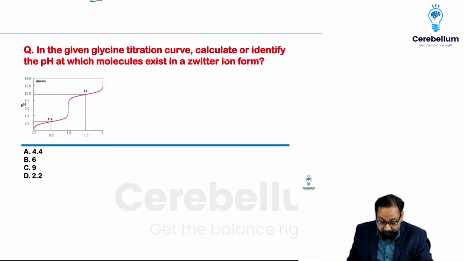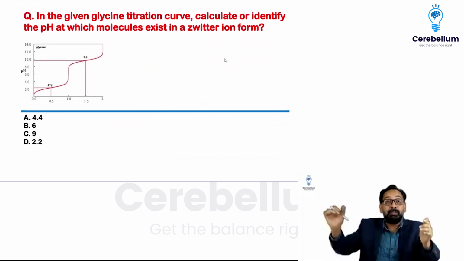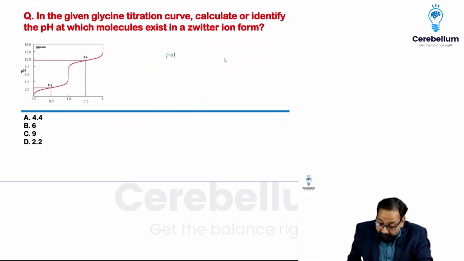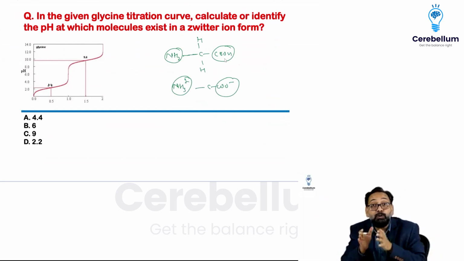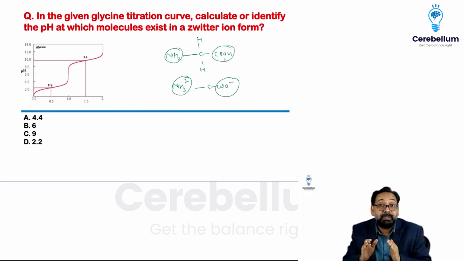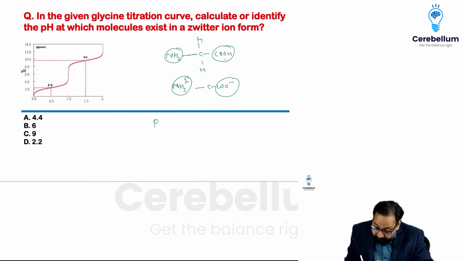Okay, now we come to this. We found that glycine, an amino acid, has two ionizable groups. We know that in an amino acid there is NH3 plus and COO minus, both positive charge and negative charge in equal amount, a zwitterion. At a particular pH the net charge on the zwitterion is 0, that is the isoelectric point. So isoelectric point pI is equal to pK1 plus pK2 divided by 2.